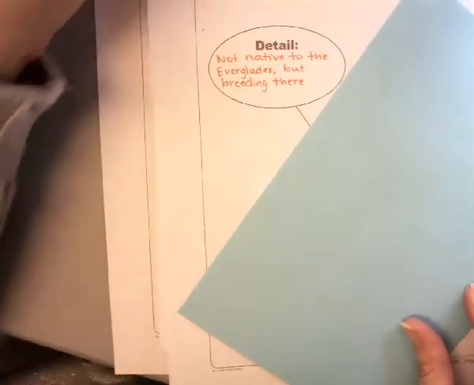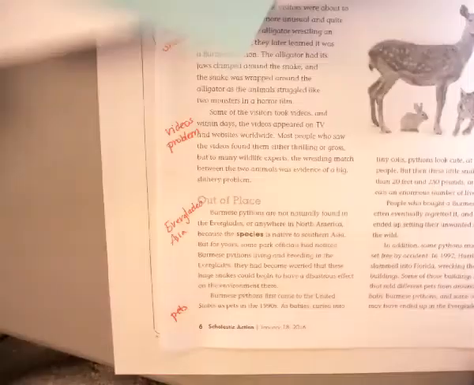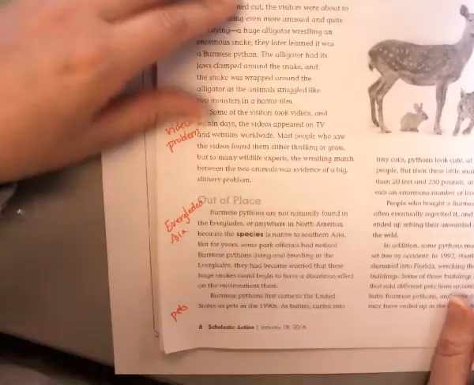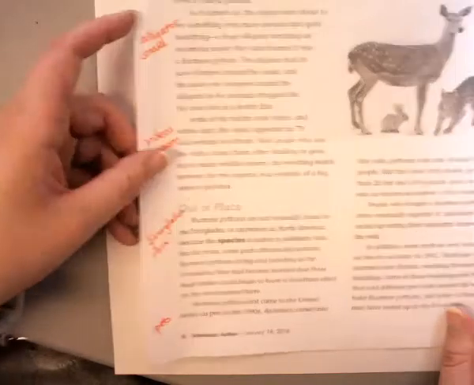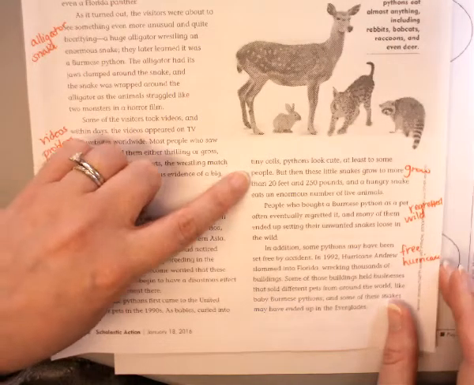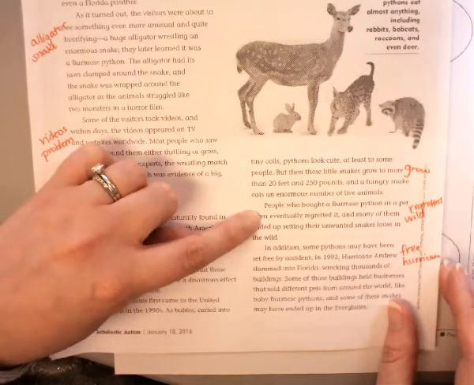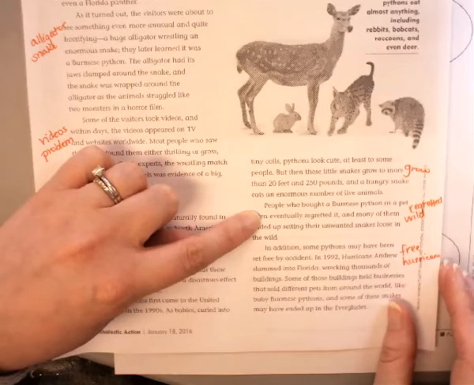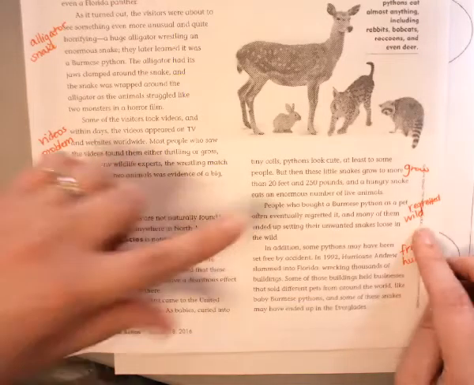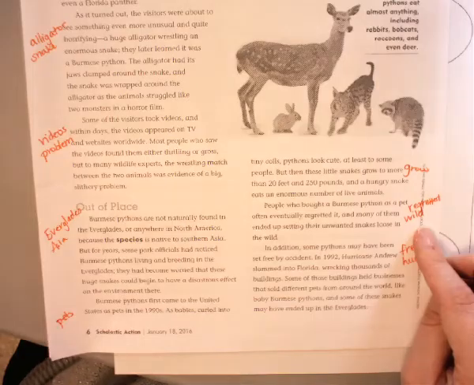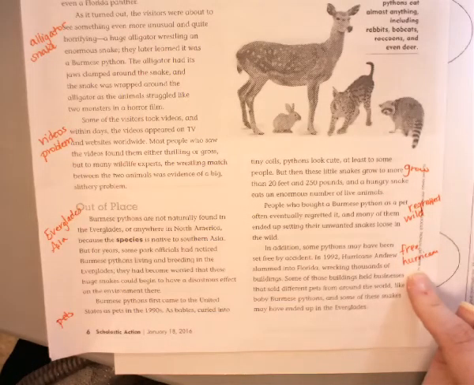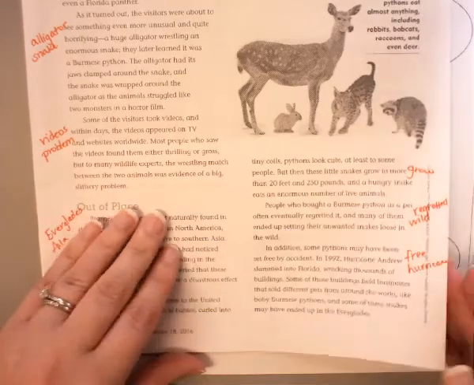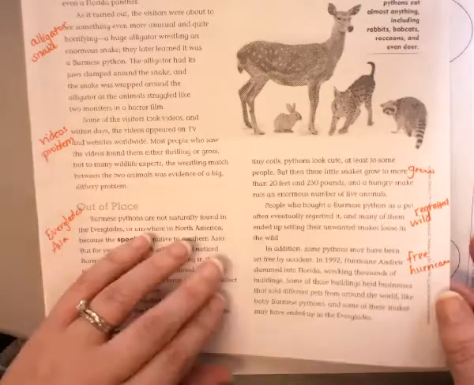So back to our article, I'm looking for a second detail. I'm going to do the same thing that I did, kind of skim through the article. This tells me that they became pets, they began to grow, people were regretful, so they put them out in the wild. That tells us how they got to the Everglades in order to breed, but that doesn't tell me that they're taking over. Same thing with the hurricane setting them free by damaging buildings, pet stores. All right, so turning to the next page.